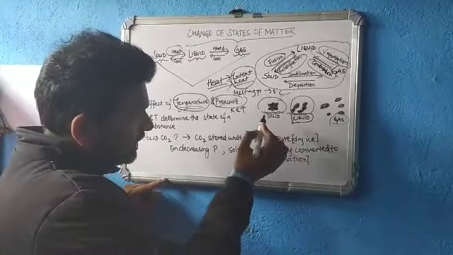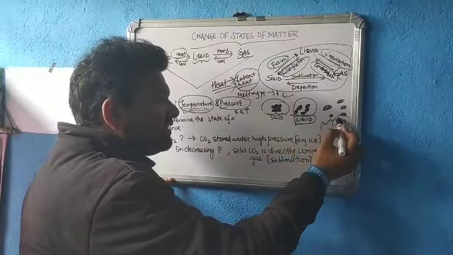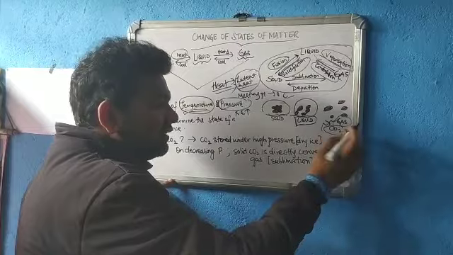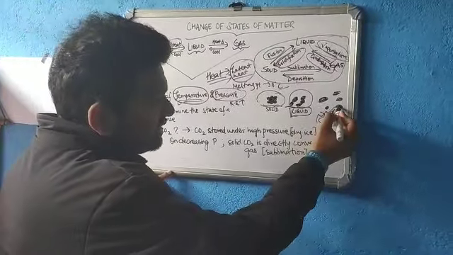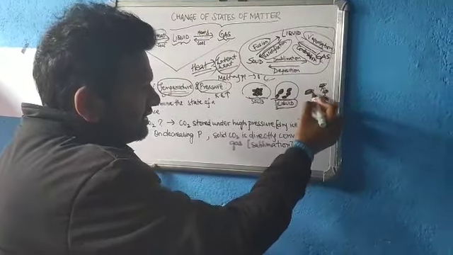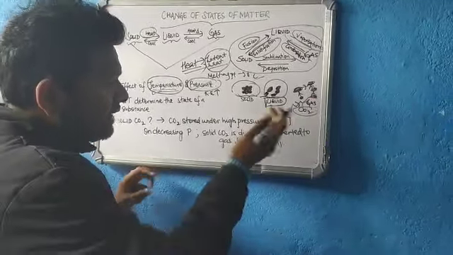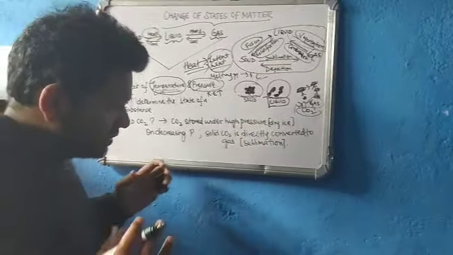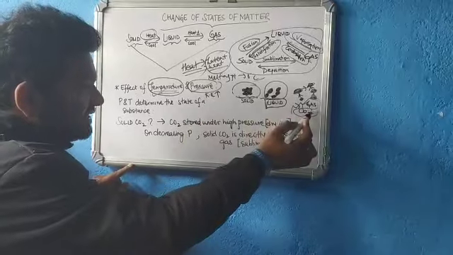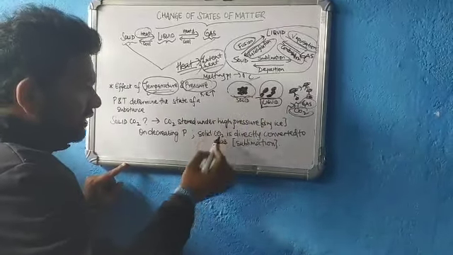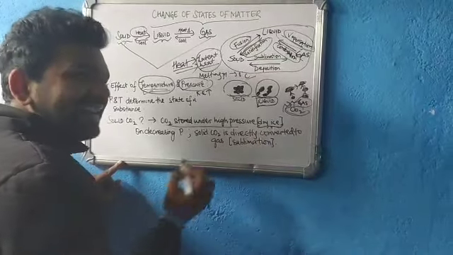Now what I am trying to say is, carbon dioxide is a gas, so if you keep on pressing it, if you apply more and more pressure, these molecules, these particles, try to converge with one another and form a compact structure, because you are applying more and more pressure to it, isn't it? So in that case, this carbon dioxide is becoming solid, and that is called solid carbon dioxide. It is also sometimes called dry ice.